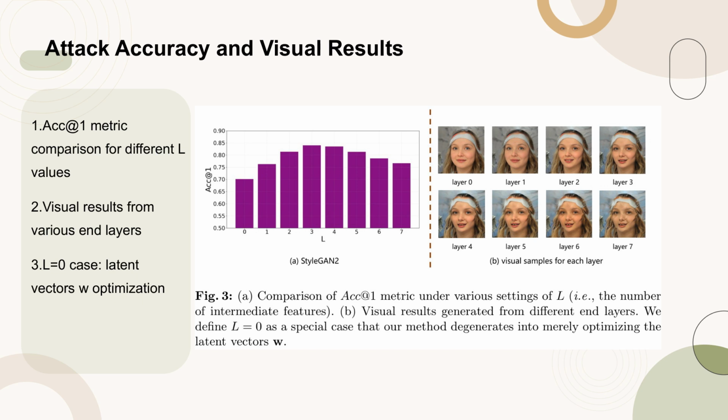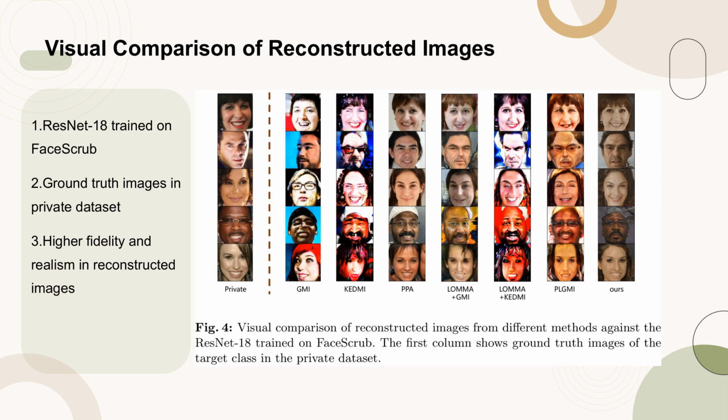without intermediate feature optimization. Figure 4 presents a visual comparison of reconstructed images from various methods against the ResNet 18 model trained on the FaceScrub dataset. The first column of the figure displays the ground truth images of the target class within the private dataset. The comparison highlights that the reconstructed images from the proposed method exhibit higher fidelity and realism, demonstrating the superiority of the approach in exploiting GAN's intermediate features.